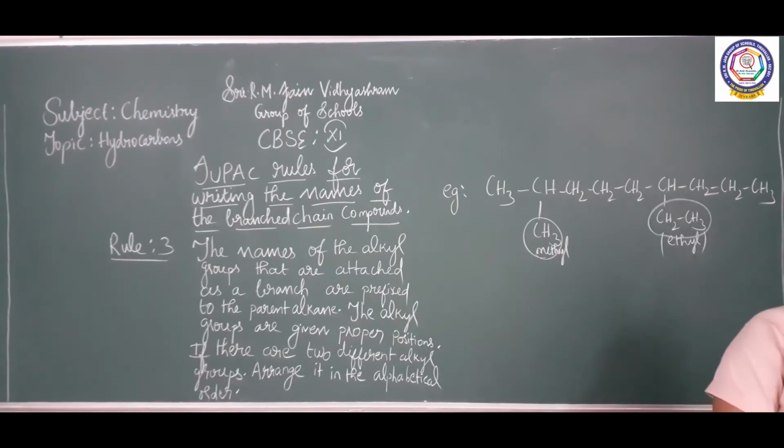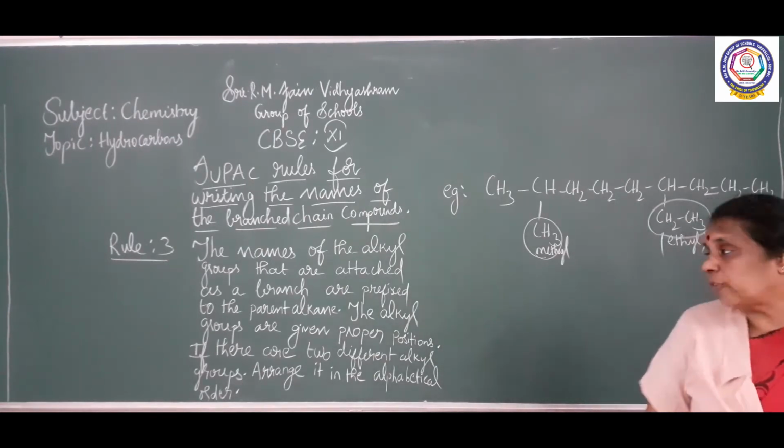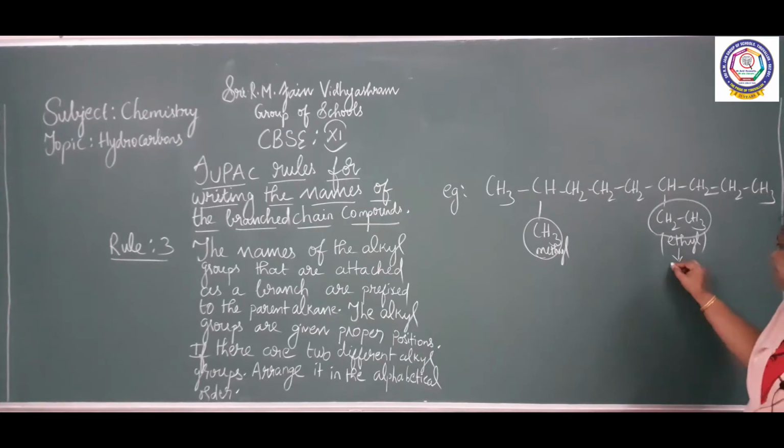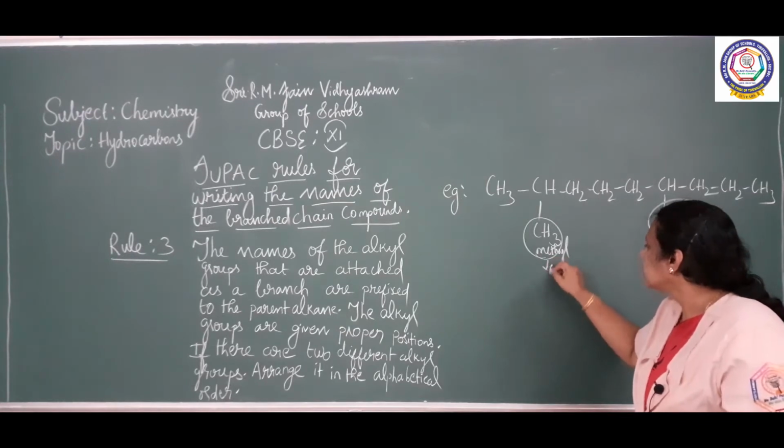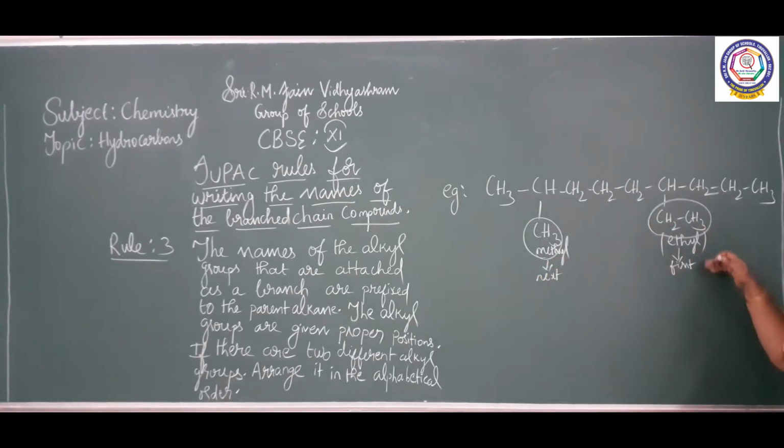One is methyl, another one is ethyl. So which will come first? Ethyl will come first, followed by methyl. So when you are numbering the carbon, the branch attached carbon should have the least number.